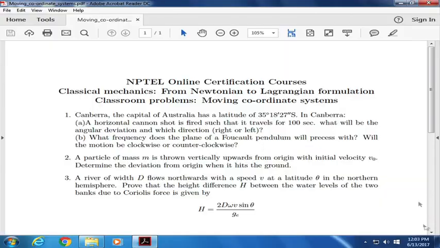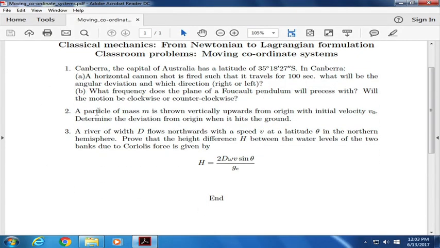Now, with this we move to the second problem of this problem set. A particle of mass m is thrown vertically upwards from the origin with initial velocity v 0. Determine the deviation from the origin when it hits the ground. Now, it is a slight deviation of the problem which we have already performed.